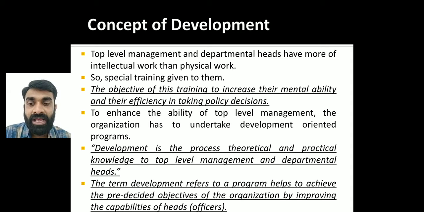Getting my point? Ultimately, as I said, training is a shorter process, while development takes a long time. In training, we improve their physical ability to do the work, while in development the main objective is to increase the skill to take intellectual decisions. And when the intellectual decision capability increases, the ultimate result is that they are going to take decisions positively. So this is the minor difference between training and development.